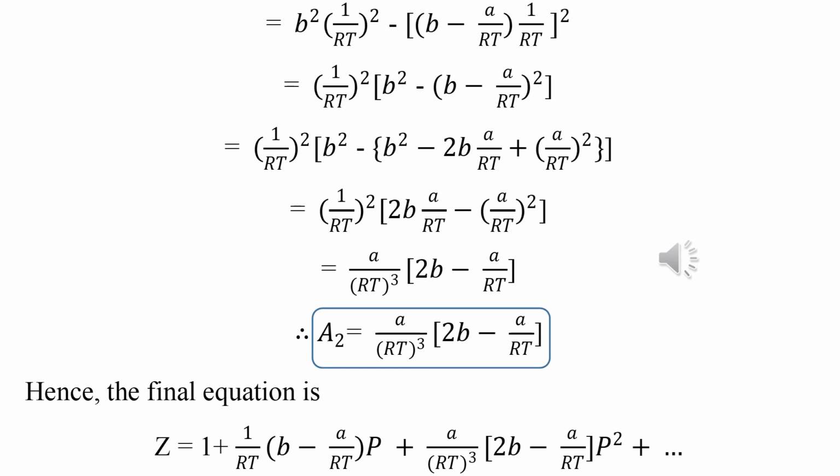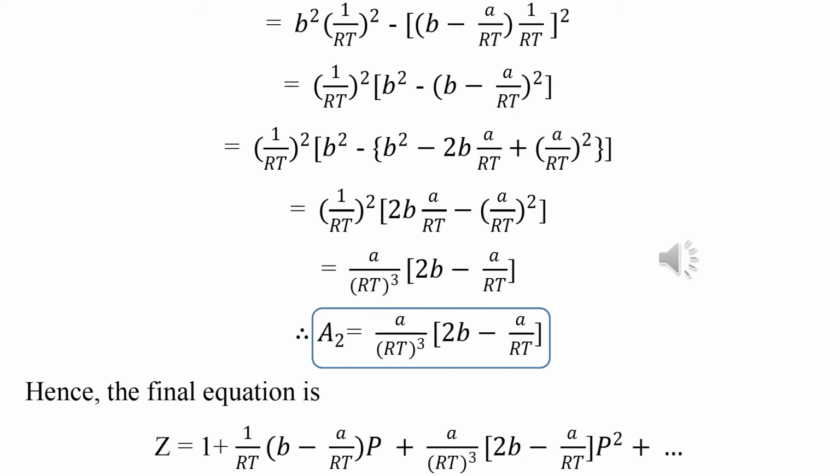by rt whole square into b square cancel, and sign also change, minus will be plus, and we write next line you can see 2b into a by rt minus of a by rt whole square. Similarly we again take common a by rt, then we will convert a by rt whole cube, and rest part 2b minus a by rt. This is actually the value of a2, and hence we can write a2 equal to a by rt whole cube into 2b minus a by rt, and this is very important.